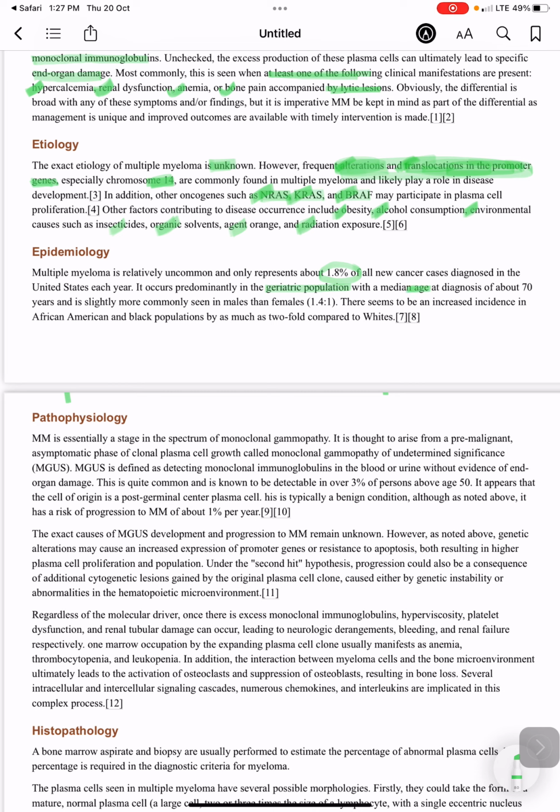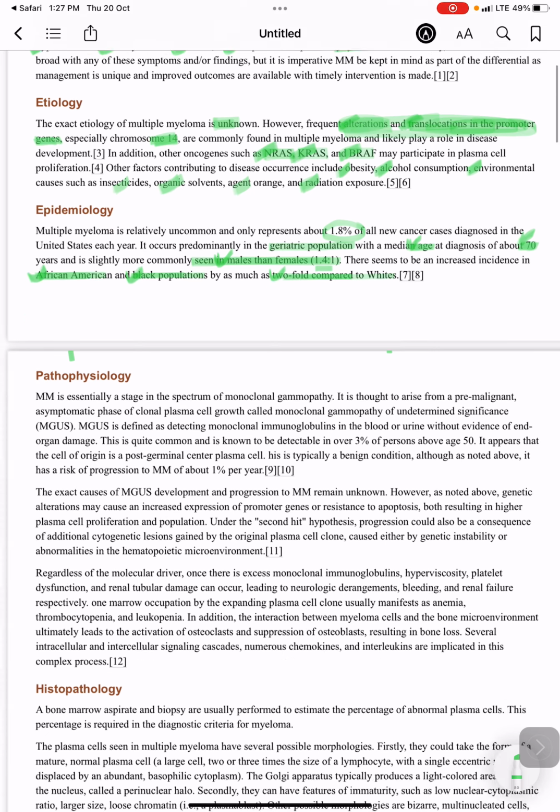Median age at diagnosis is about 70 years, and it is more commonly seen in males than females, at 1.4 to 1. There is also an increased incidence in African American and black populations by as much as twofold compared to whites.